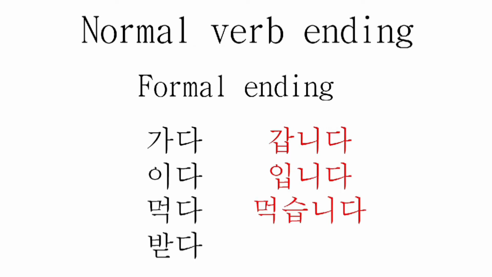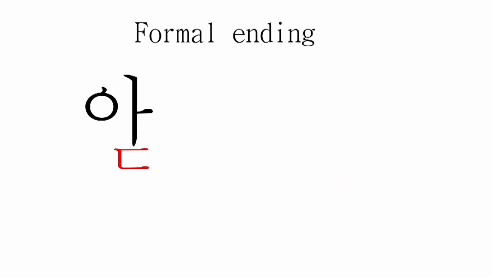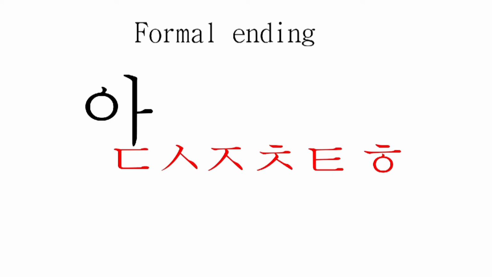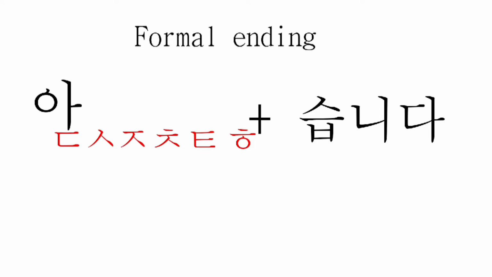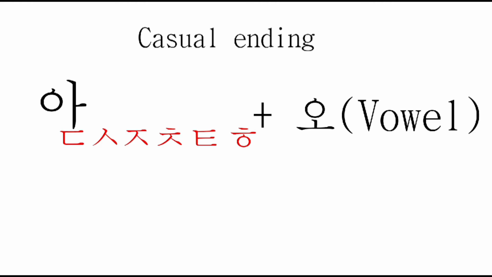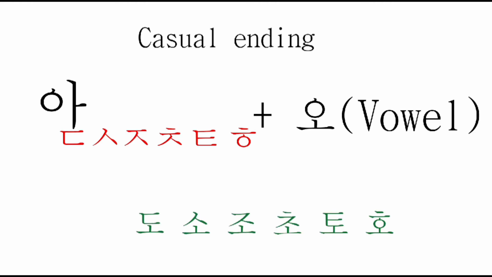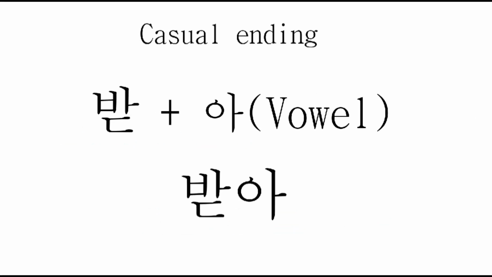봤다. 봤습니다. Consonants 디귿, 시옷, 지읒, 치읒, 티읒, and 히읗 in the place of the second consonant in the verb root are pronounced as 디귿. And in that case, whenever those verbs are joined with sumnida, any of these second consonants will be pronounced as s. However, when second consonants are followed by vowels, they are pronounced as their own sounds as they adopt the sound of that vowel. For example, phat plus a, phada.